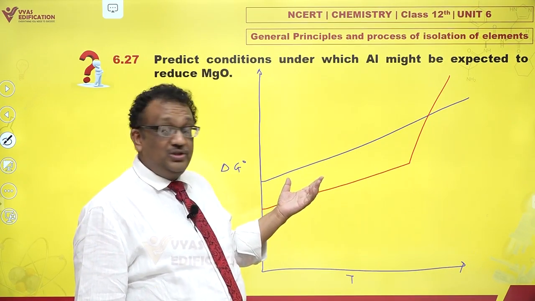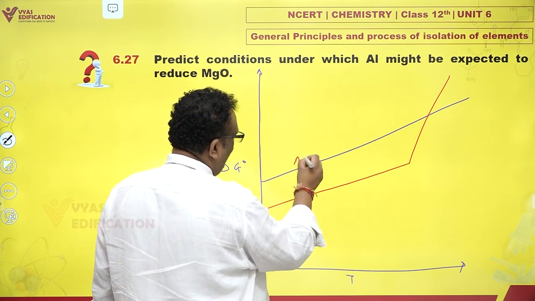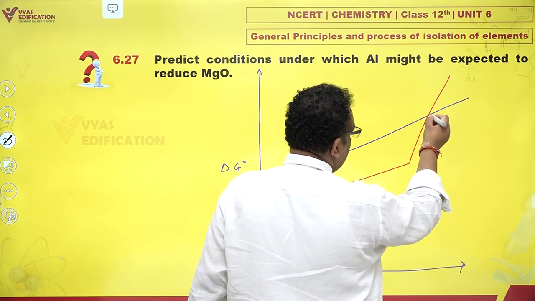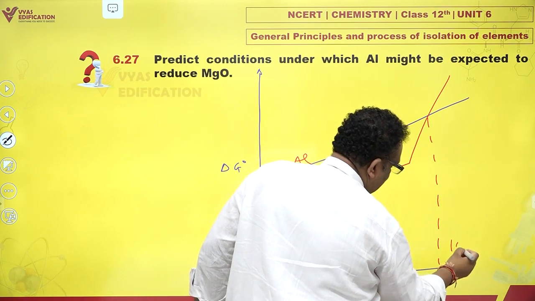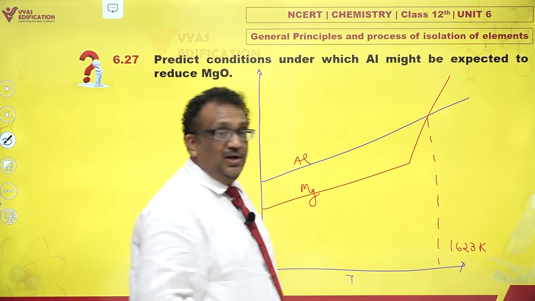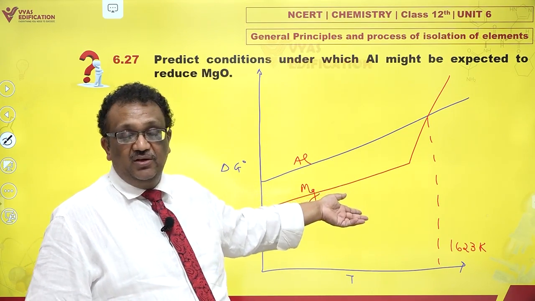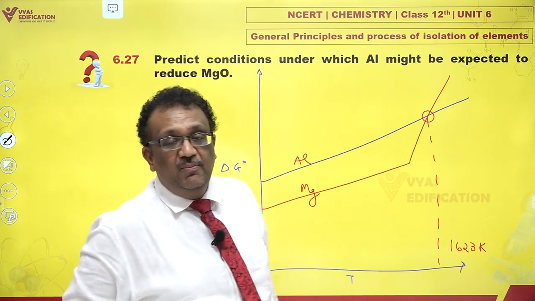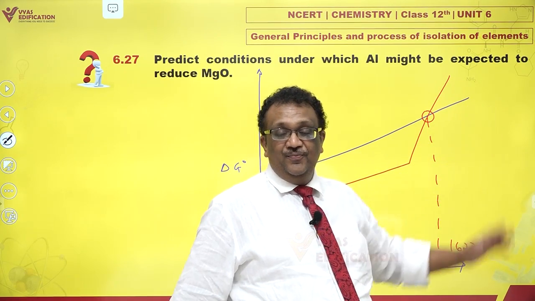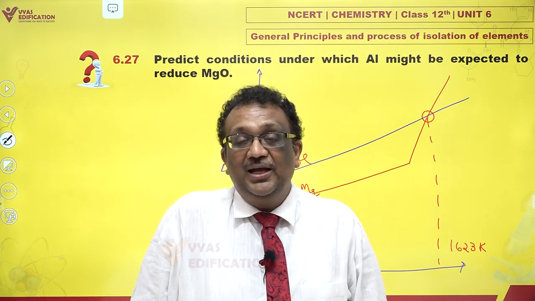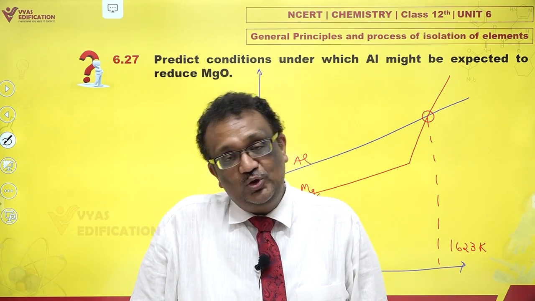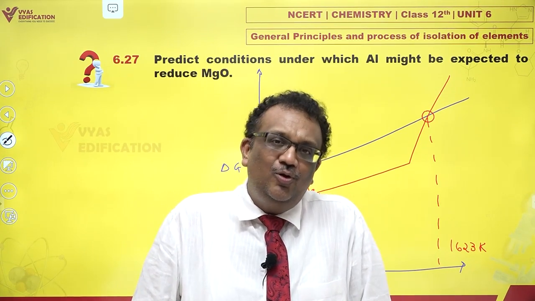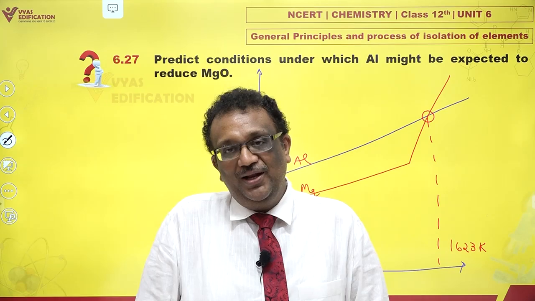Let's take a look. This is the Ellingham diagram. You have aluminium and you have magnesium, and this is the transition temperature here, around 1623 Kelvin. How do I know this number? I remember this from theory, otherwise the diagram has to be given. Theoretically, beyond this point magnesium goes up and aluminium remains down, so beyond this temperature magnesium can be reduced by aluminium also. Just that this is such a high temperature and the process becomes so costly that this is no longer a good option. There are easier methods available for obtaining magnesium.